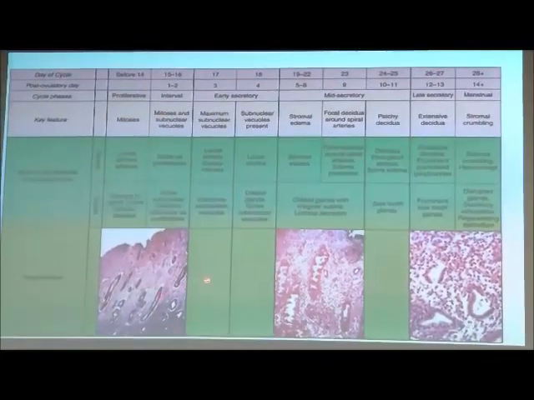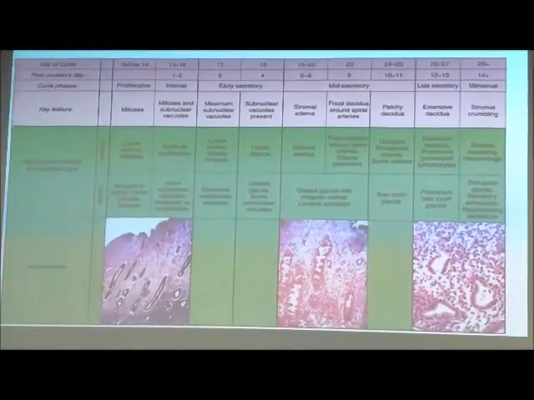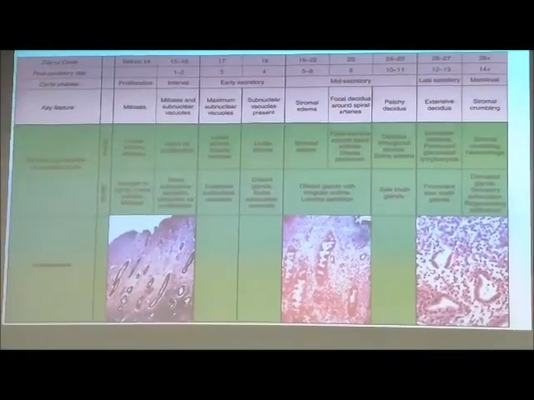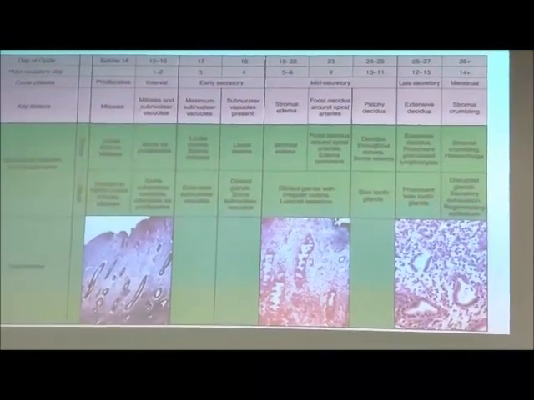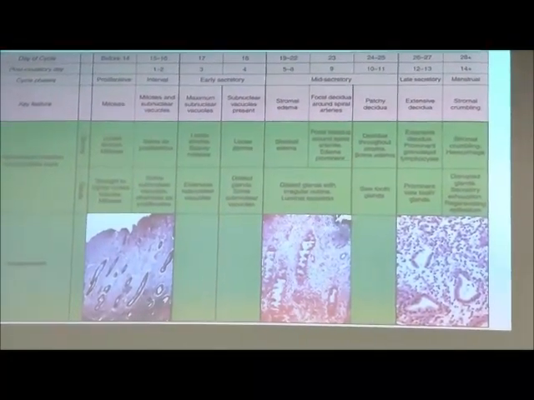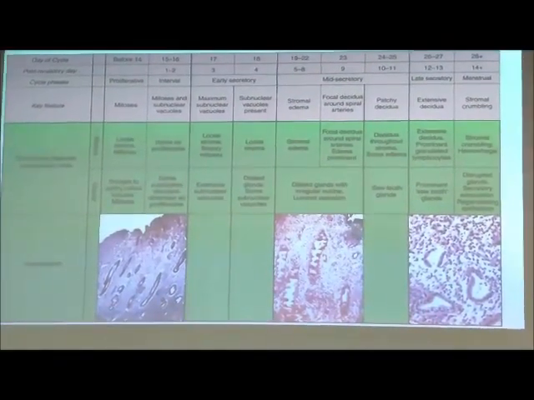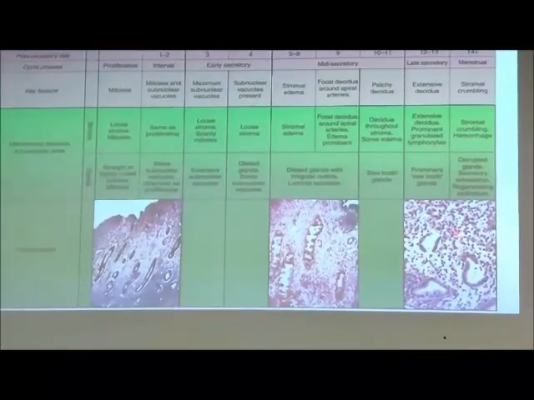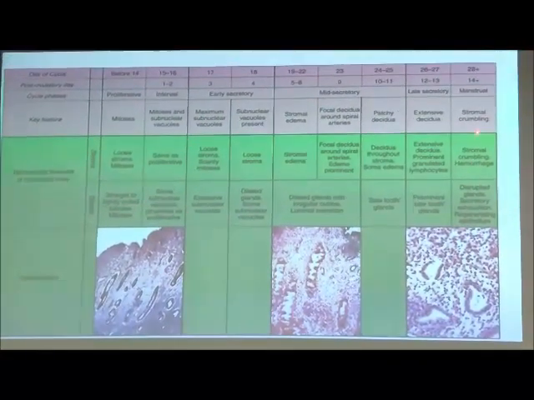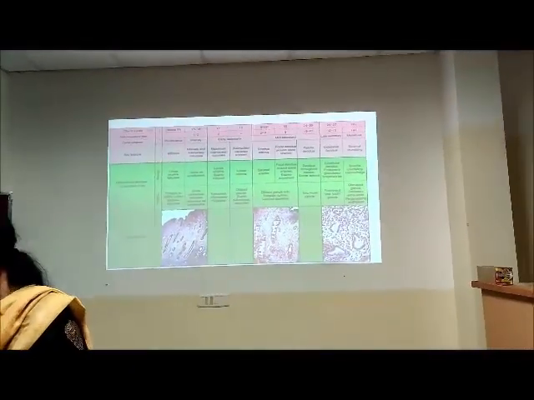This is the endometrial picture that is shown. But here we can make out very well how the glands are. They are disrupted. See? And look at the stroma. Stroma is also showing disintegration. So when we look at these disrupted glands and disintegrated stroma, we call it the menstrual phase.